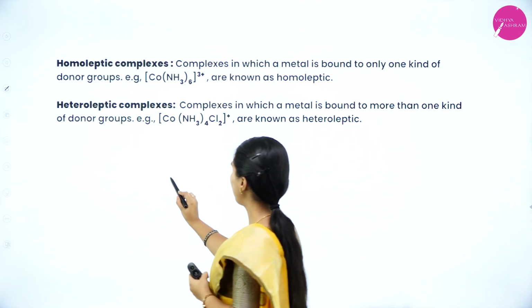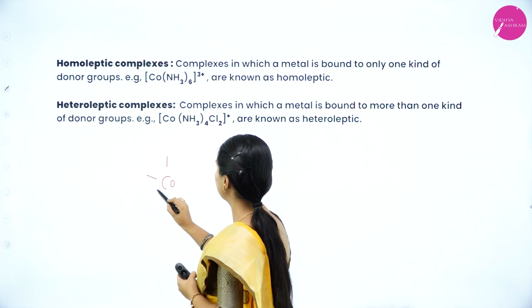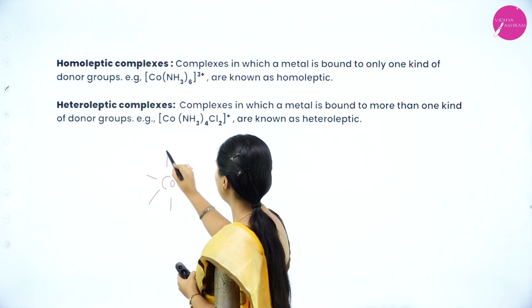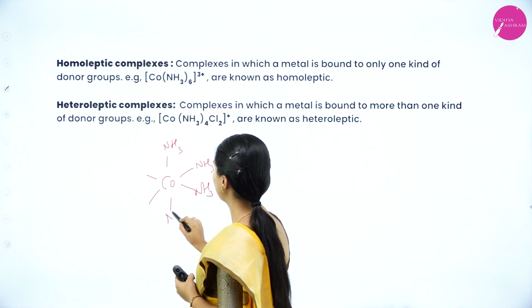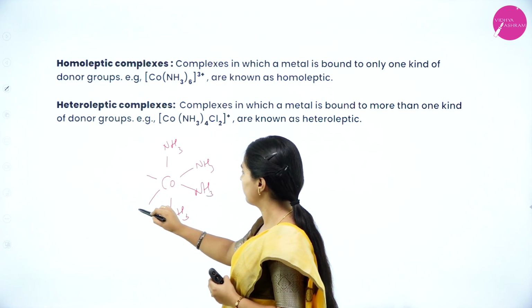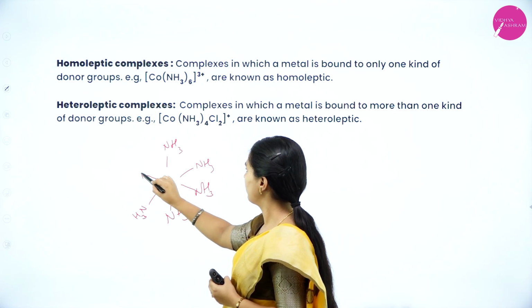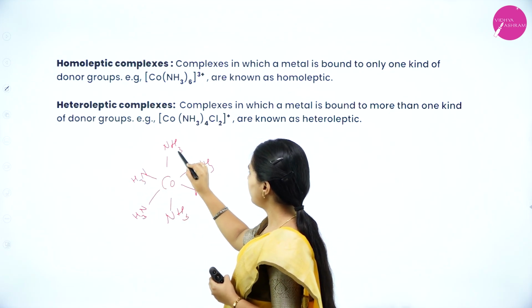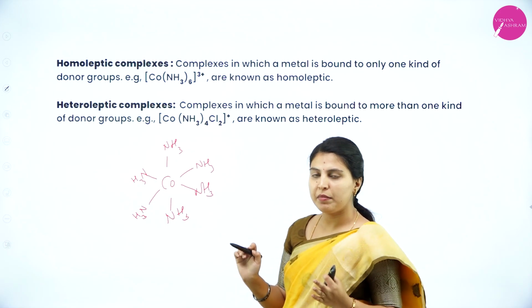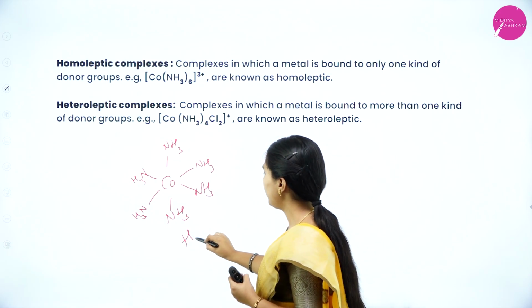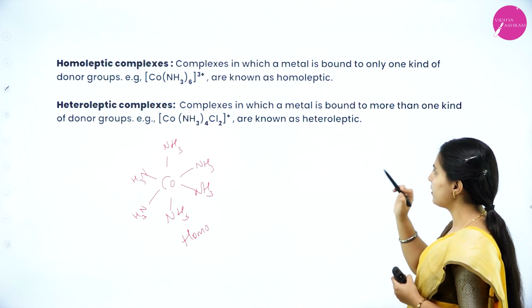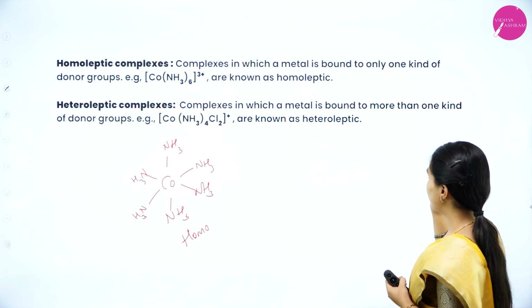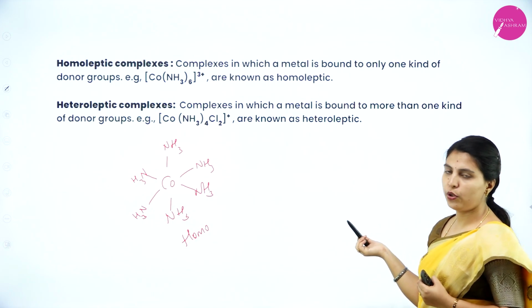If we arrange cobalt with NH3, all the 6 ligands are of the same kind. So it is a homoleptic complex. Heteroleptic means complexes in which a metal atom is bound to more than one kind of donor atom.